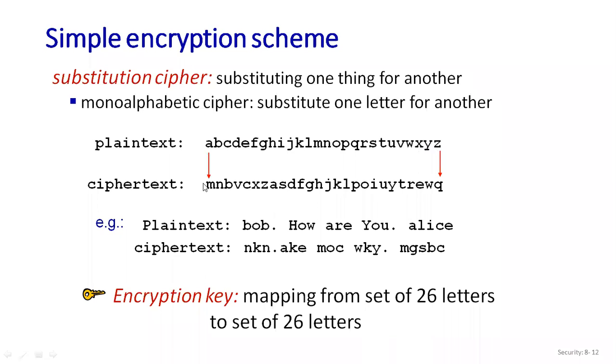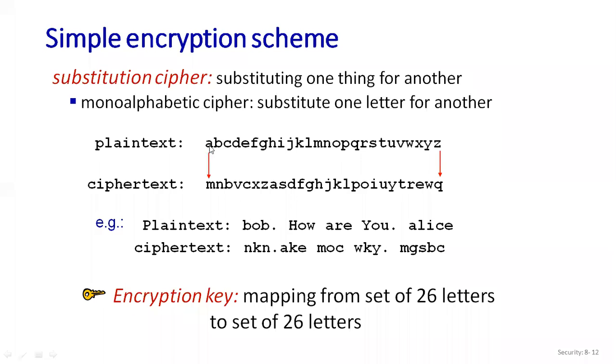Then the ciphertext you are going to change. Remember, you can start with MN, but you can write anything here. It is not mandatory that you remember this line only. You can write MNOPQRST, then again start with ABCD, so that letters won't be repeated. Then whatever the plain text is, you just replace it. You can see B has been replaced with N, so that will be my ciphertext.